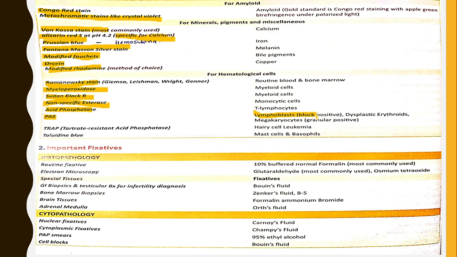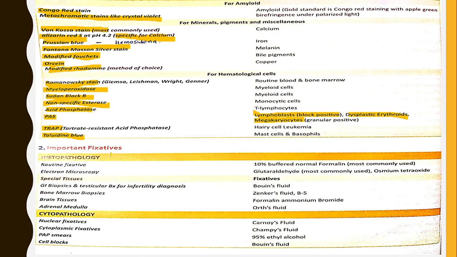Block positivity of PAS is seen in lymphoblasts and dysplastic erythroids. Granular positivity is seen in megakaryocytes. These two are important MCQs. TRAP positivity is seen in hairy cell leukemia. This is a very important MCQ. Tartrate resistant acid phosphatase stain. Toluidine blue is for mast cells and basophils.